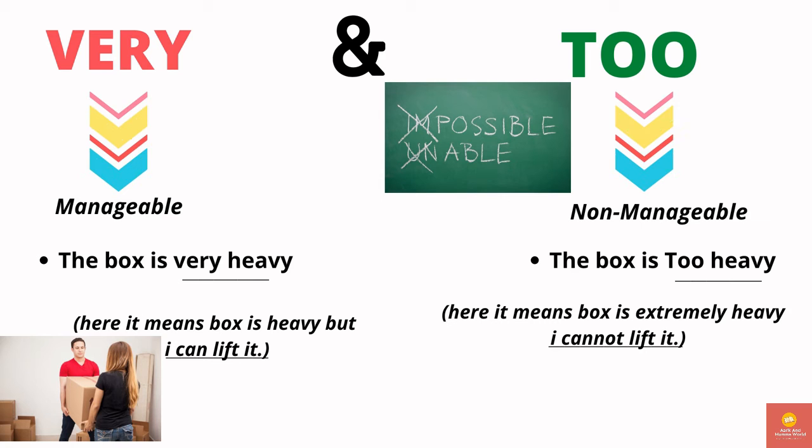So the two scenarios where I am using very and too: one is where I can manage it, and another place where I can't manage it. So we need to be very clear where we are going to use very and where we are going to use too.